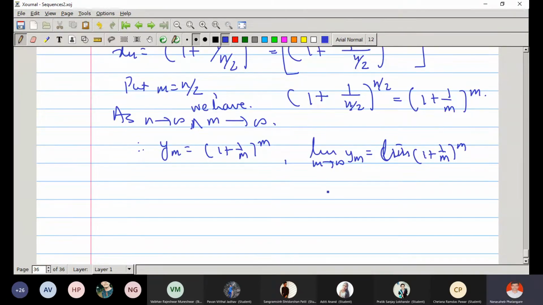This is the same as the limit as n tends to infinity of (1 plus 1 upon n by 2) raised to n by 2, because m is n by 2. And what is this limit? It is e. Correct?